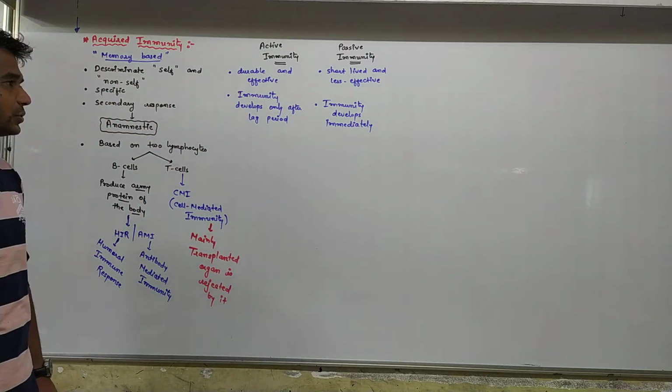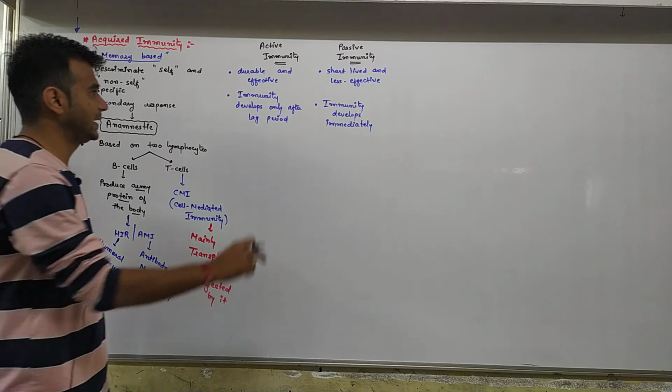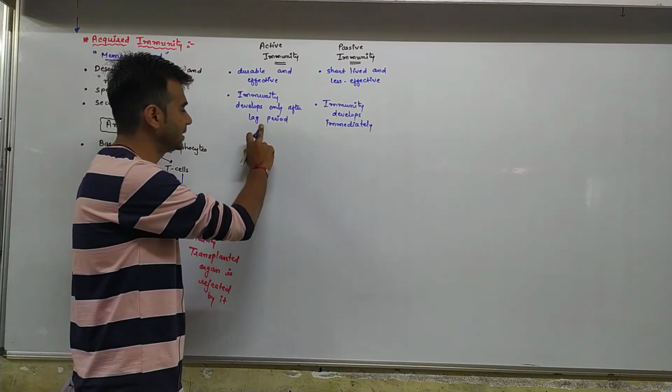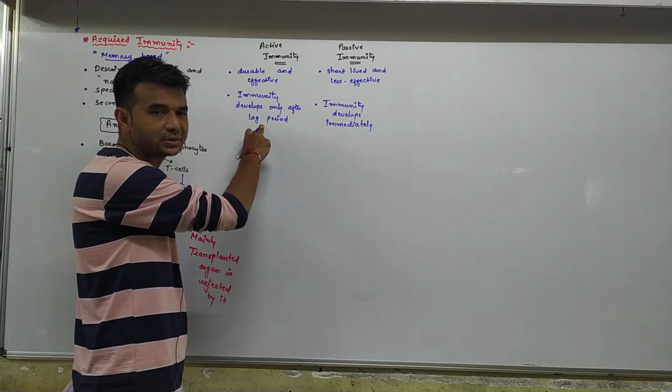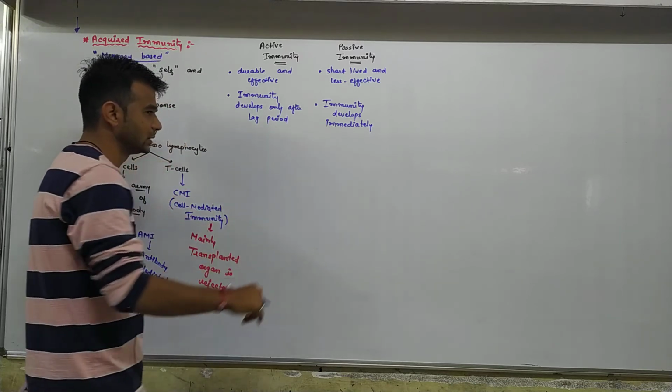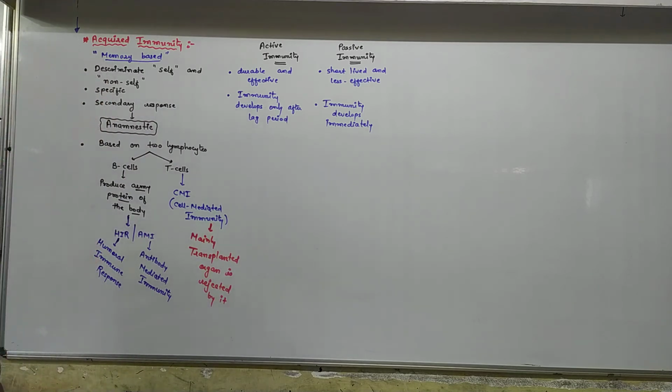When the proper dose of antigen comes in contact with the body, at that time the immunity power develops. And here, at the time of introduction of the antibody inside the body, immunity develops immediately.